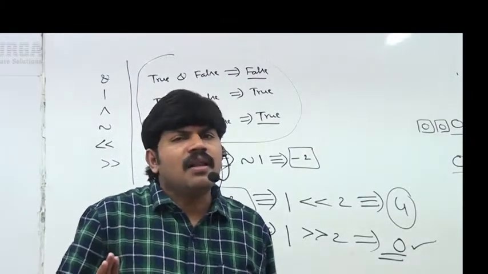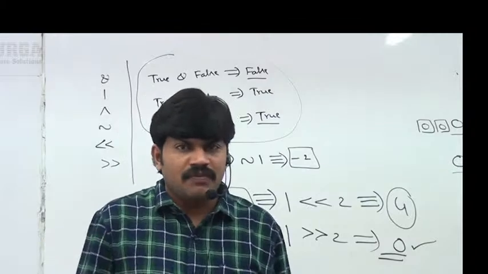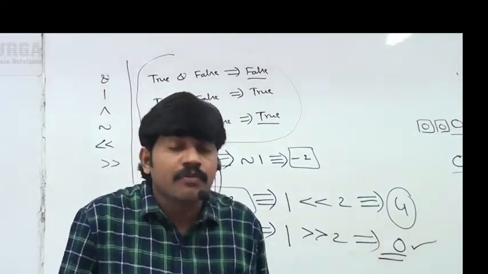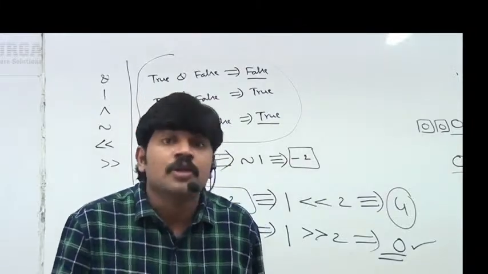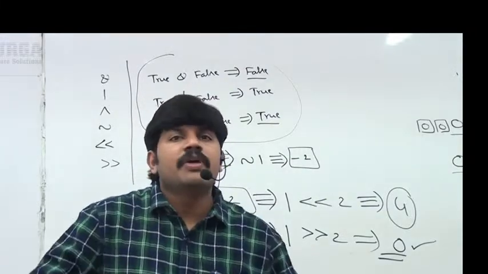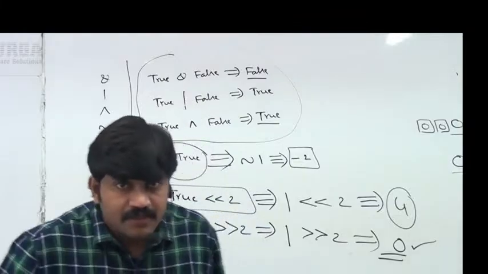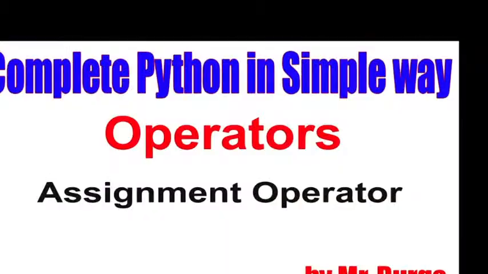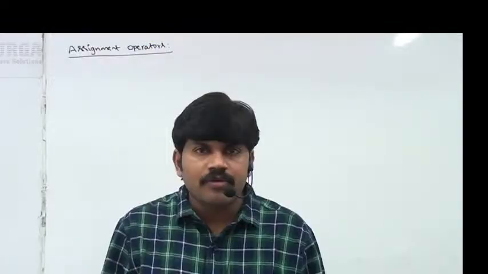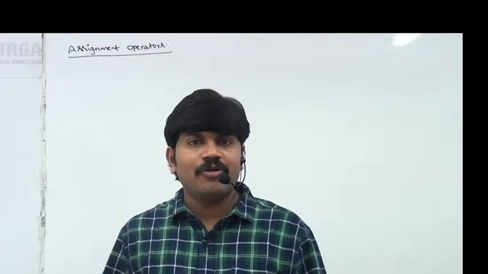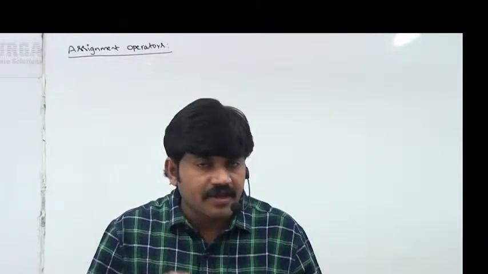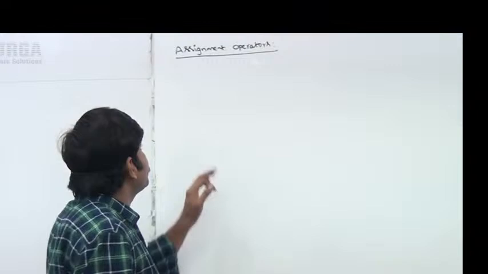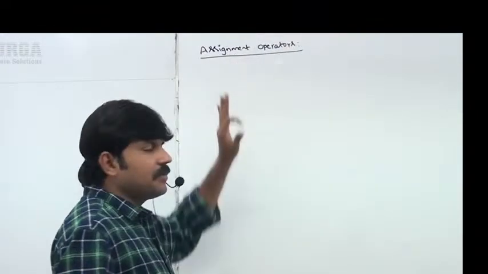But these are not that frequently used in our normal Python coding. If you are going to develop machine learning applications, these things are going to be very helpful. Clear, right? We covered complement operator and bitwise operators very clearly. Now the next thing, very small, easy, assignment operators we have to discuss.